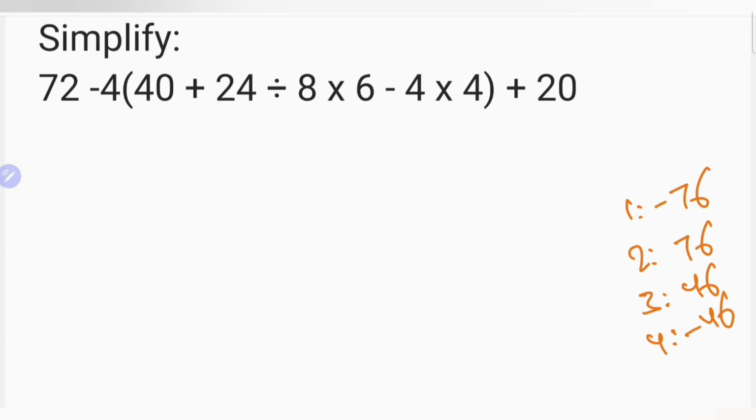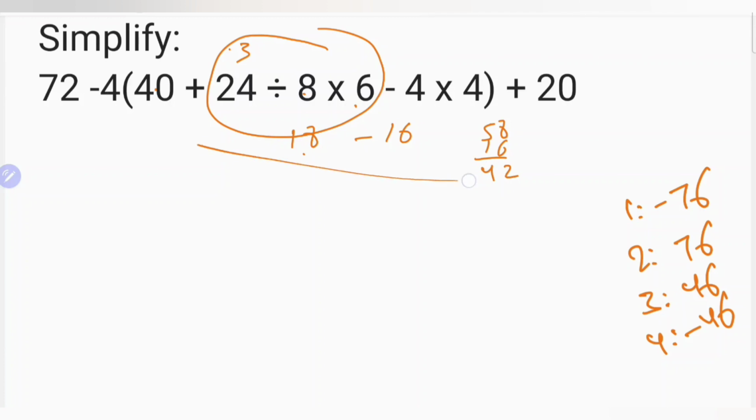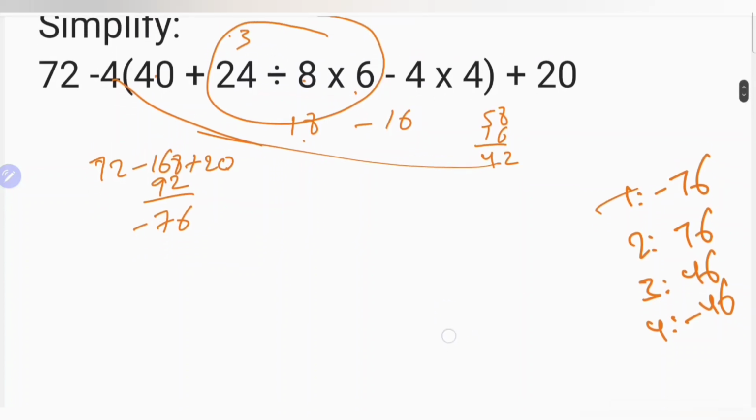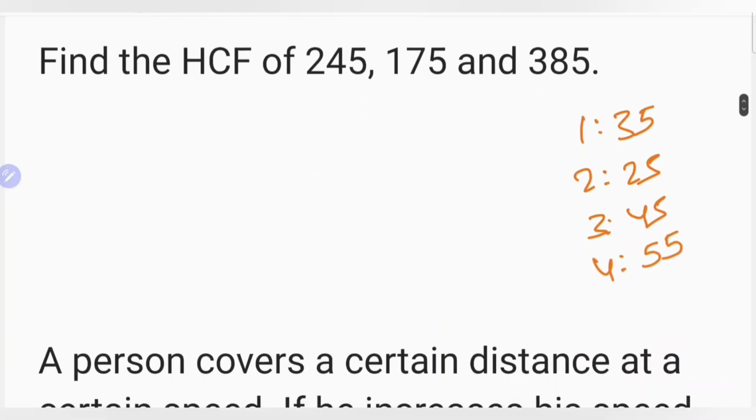This type of question you can solve in a single step. Carefully observe. 24 by 8. 3 into 6, 18. This whole value should be 18. It is 16. 40 plus 18, 58. 58, 16. 42. 42 4s are 168. Clear? 72 plus 20, 92. 92 plus 122 minus 76. Clear? Observe the process, it can be helpful.